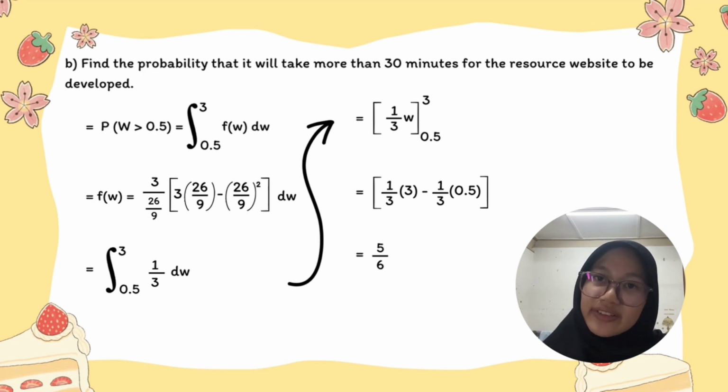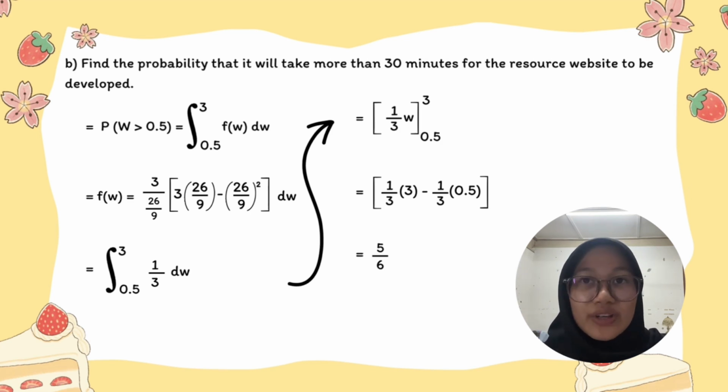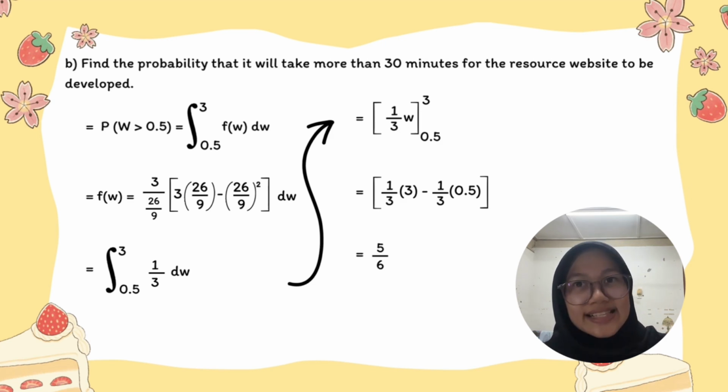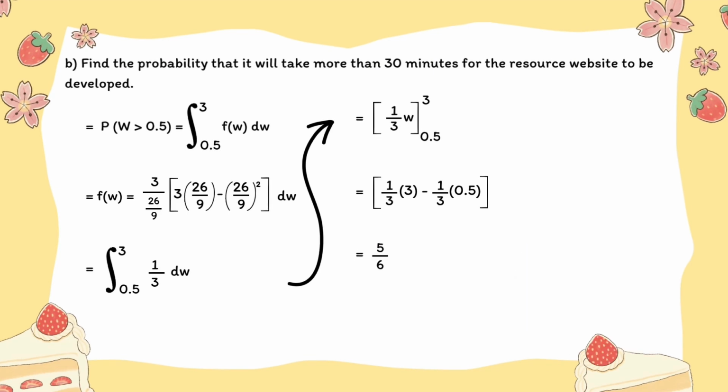It will be 3 divided by 26 over 9 in bracket 3 times 26 over 9 minus 26 over 9 squared close bracket. So we will get f(w) is 1 over 3. Then we can integrate 1 over 3 with respect to w with the limit of 0.5 to 3. When we integrate 1 over 3, we will get 1 over 3 w, and settling with the limit we will get 5 over 6. So the final answer for B is 5 over 6.